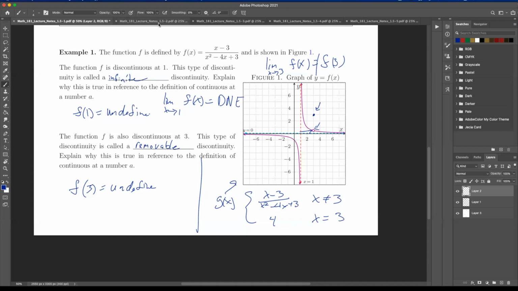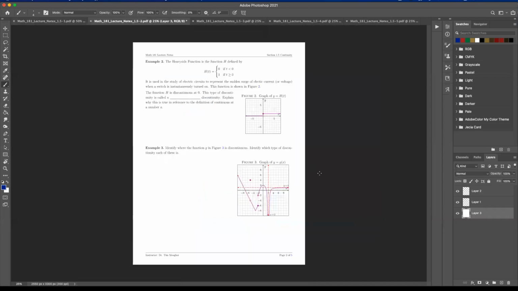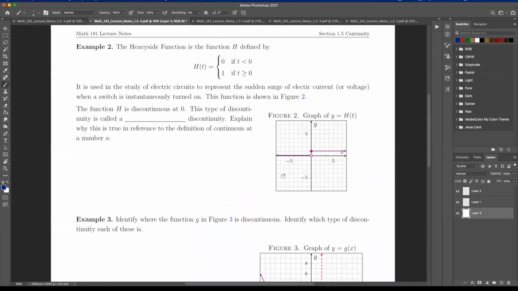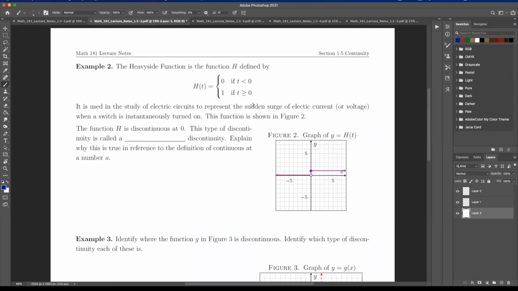All right. Let's go on to the next page. So let's look at this. Here's the Heaviside function, and here we'll define the Heaviside function this way. We'll define it in the singular term.